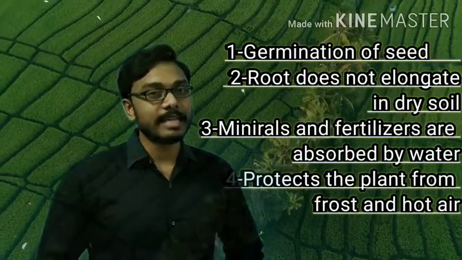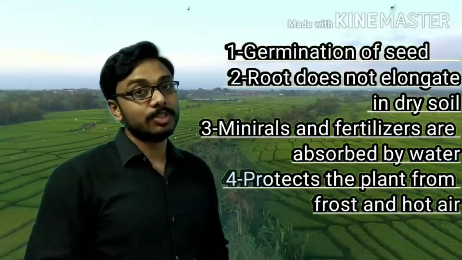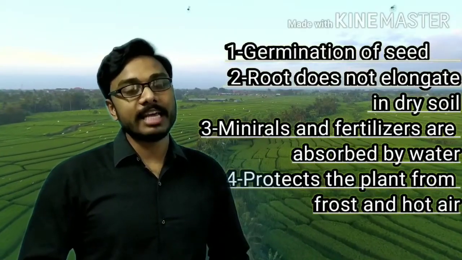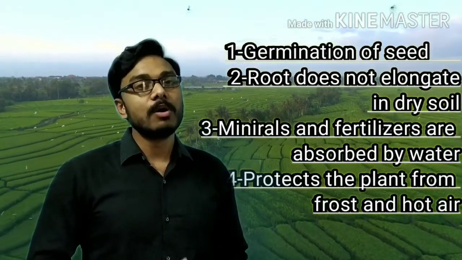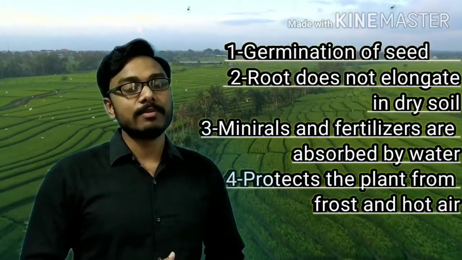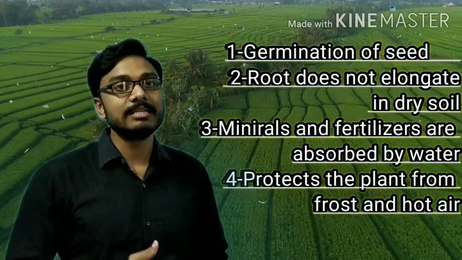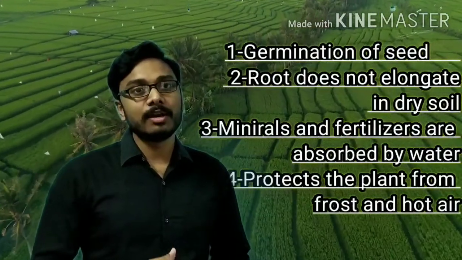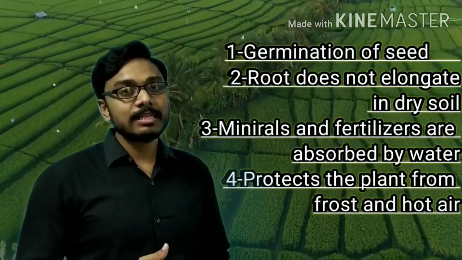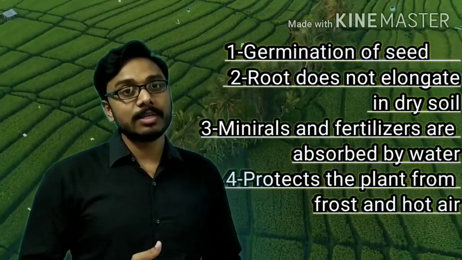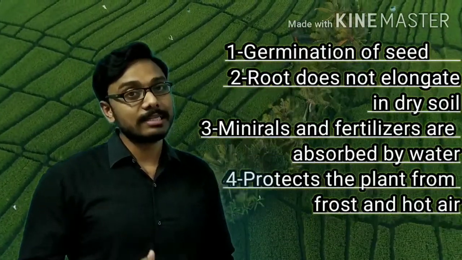The first point says germination of seeds. Germination of seeds does not take place without water. As we know, for the germination of any seed, there are 2 or 3 most important conditions necessary: the warmth, the moisture and the proper sunlight. These are the 3 important conditions for the germination of seeds.